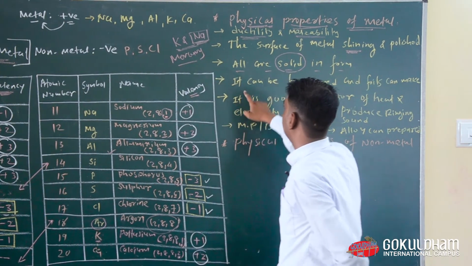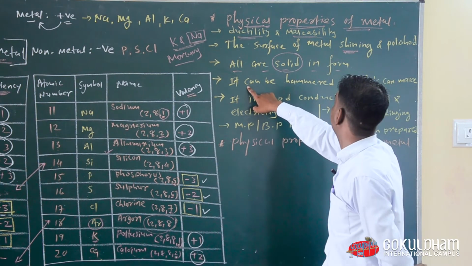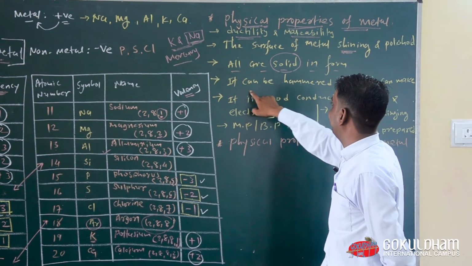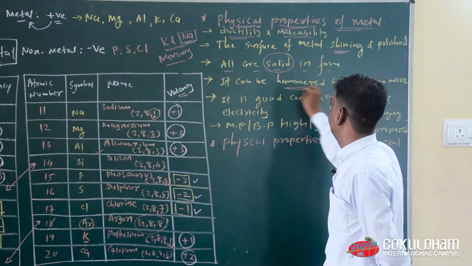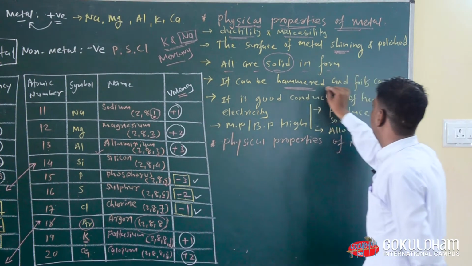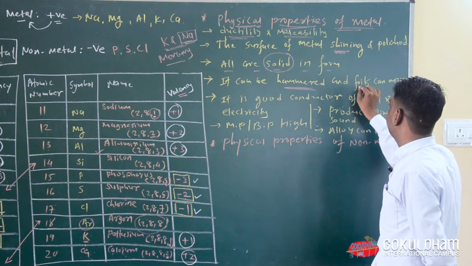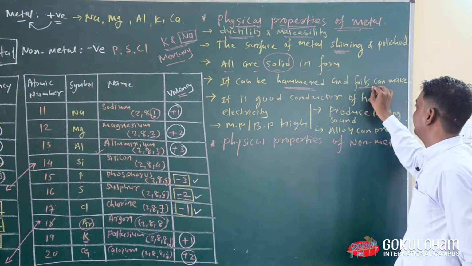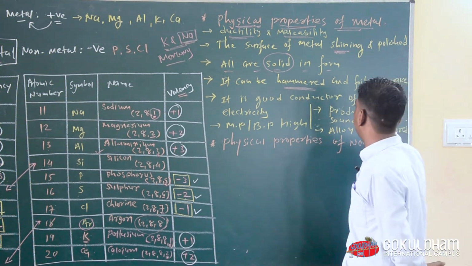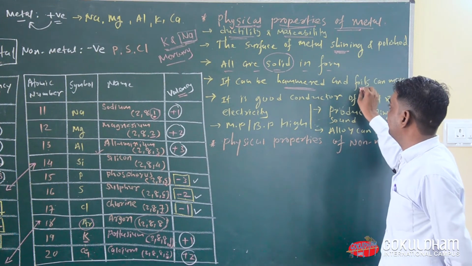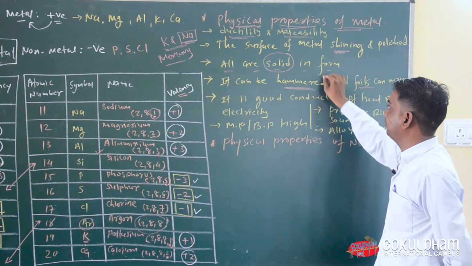Okay, now fourth physical property of metal is that it can be hammered. When hammered, it is converted into foils. That means we can prepare foils with the help of hammering on metal.